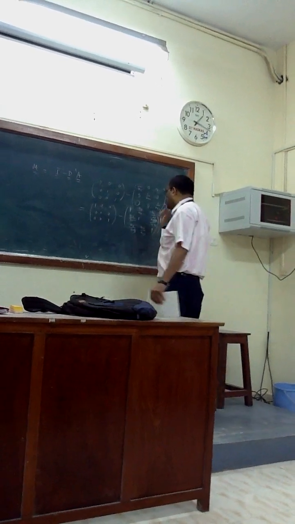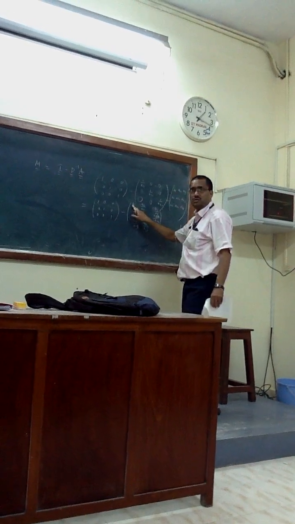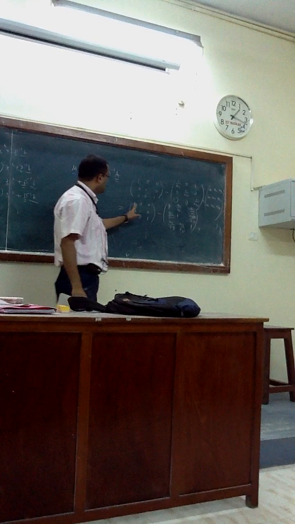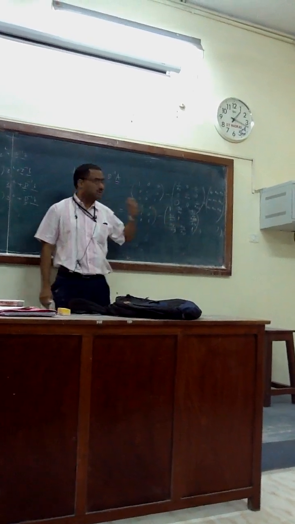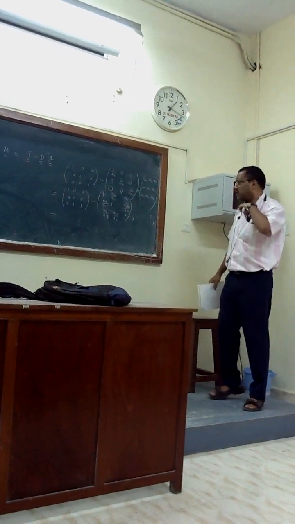Okay. Now, what actually happens? If you subtract, it will be 0. If you subtract, what will happen? Diagonal terms will go 0, right? Diagonal terms will go 0.